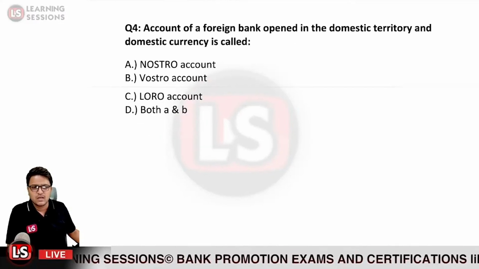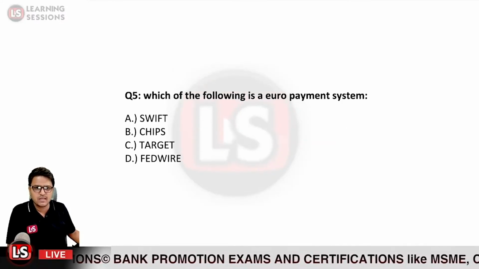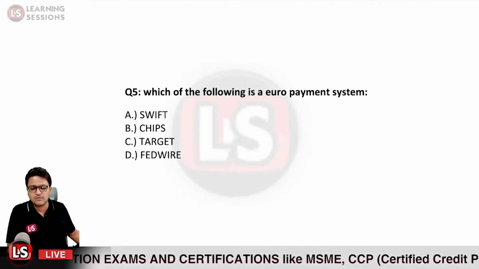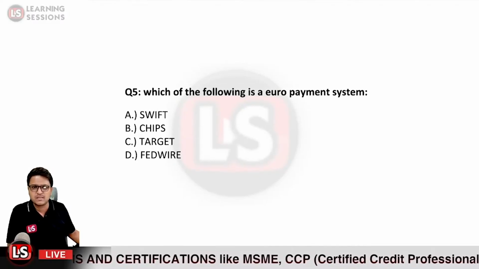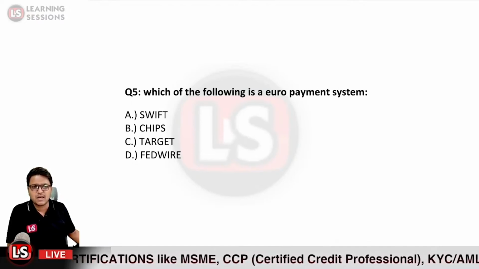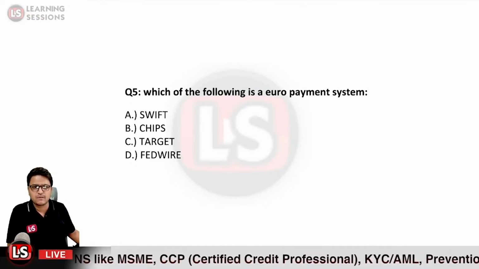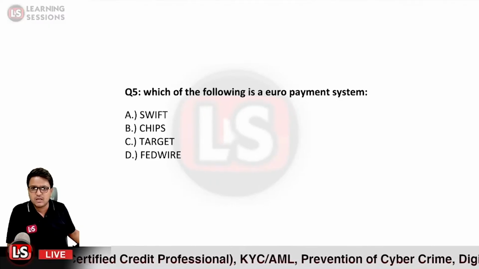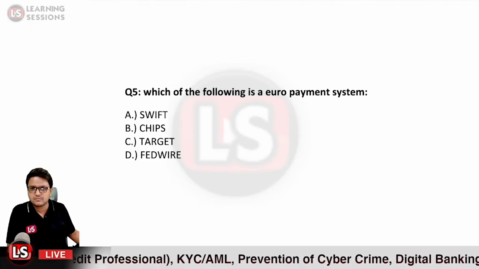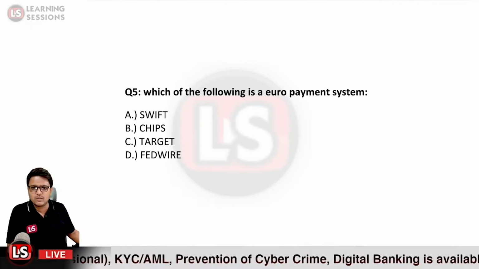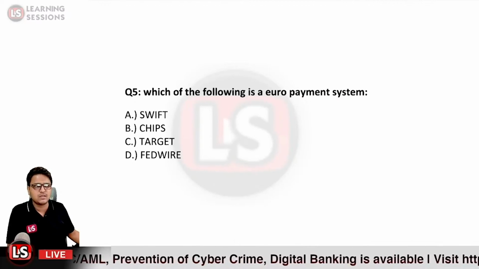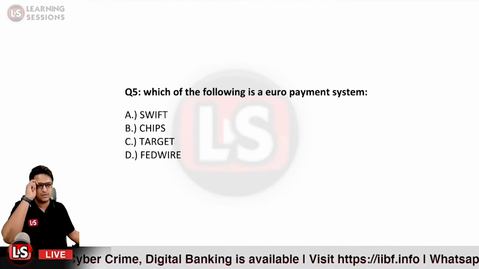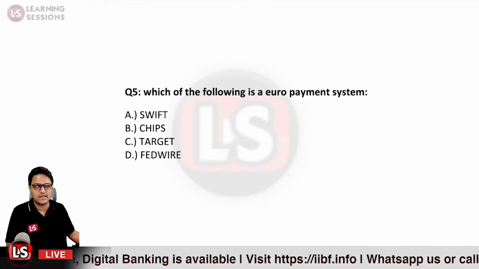And the next question, the last question for today's video, says which of the following is a Euro payment system? SWIFT, CHIPS, TARGET, or Fedwire? Which one would be the right answer? You need to answer at the earliest. We have already gone through these concepts, so kindly do answer it at the earliest.